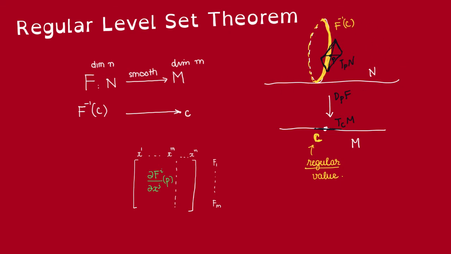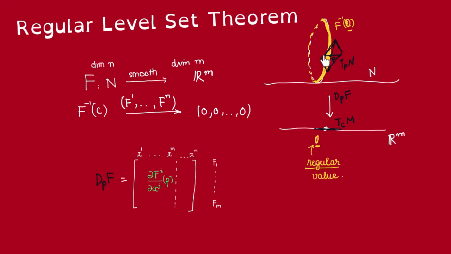Okay, so let's prove this. Our first remark is that we can compose this with a chart into R^m centered at C, mapping C to 0. Because being a regular submanifold is a local condition, if we can prove it in this case, that will imply the proof for the general case. So without loss of generality, we can assume that M is actually R^m, and C is just the origin in R^m. Now let's take some point P in the fiber.